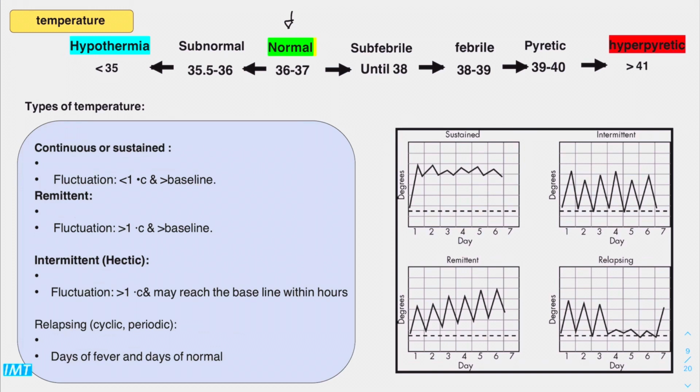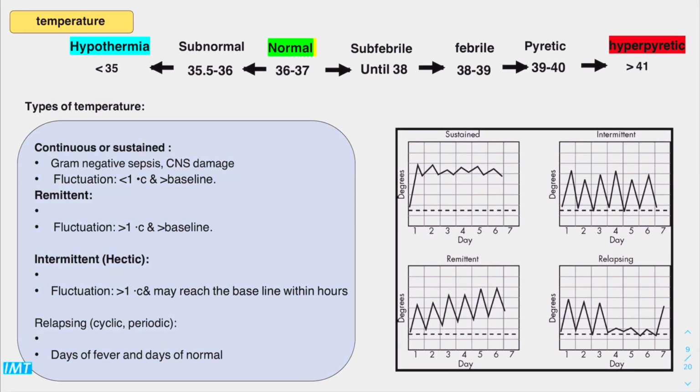We have 4 types of temperature. Continuous or sustained, which could be seen in gram-negative sepsis and central nervous system damage. The character of this type is fluctuation of less than 1 Celsius above the baseline in daily temperature charts. Next type, we have the remittent. In the remittent, there are fluctuations of more than 1 Celsius above the baseline. This type could be seen in viral infections or in tuberculosis.